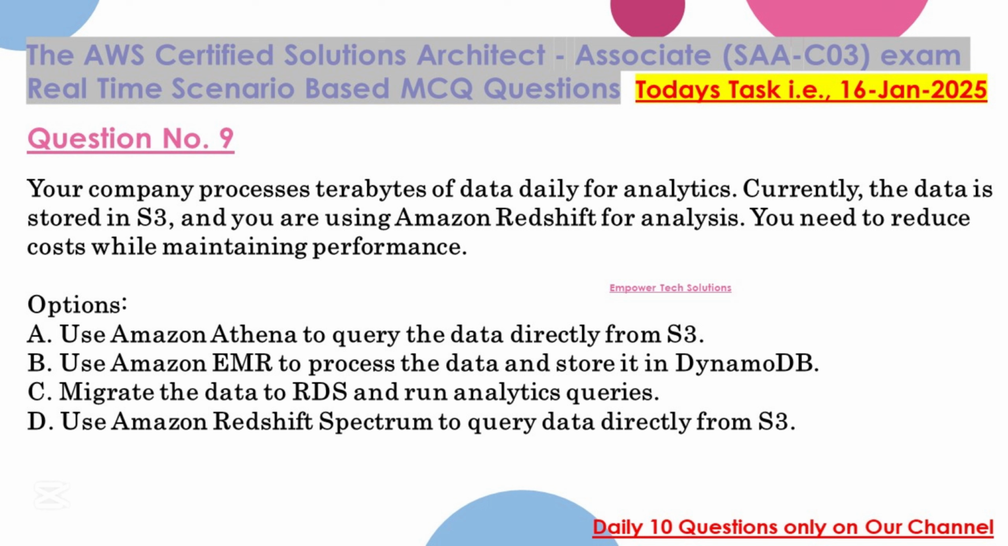Options: A. Use Amazon Athena to query the data directly from S3. B. Use Amazon EMR to process the data and store it in DynamoDB. C. Migrate the data to RDS and run analytics queries. D. Use Amazon Redshift Spectrum to query data directly from S3.